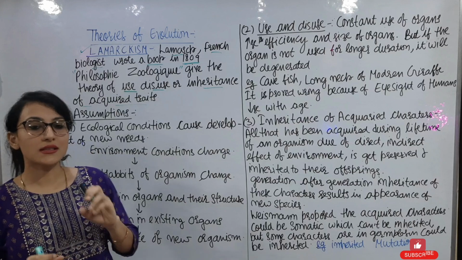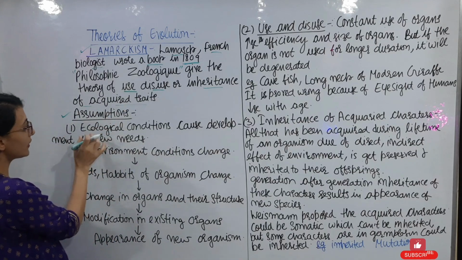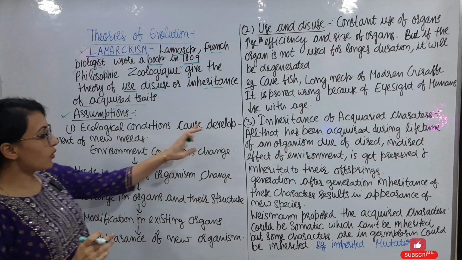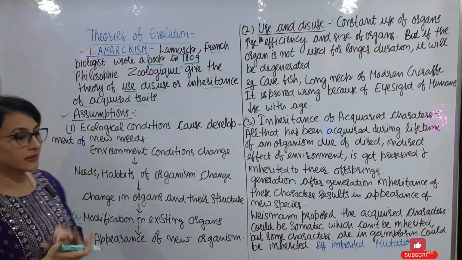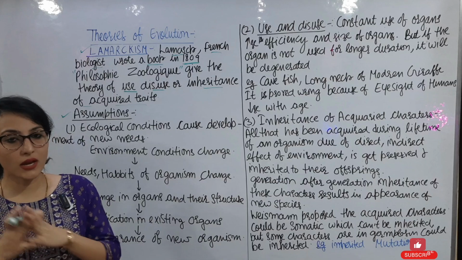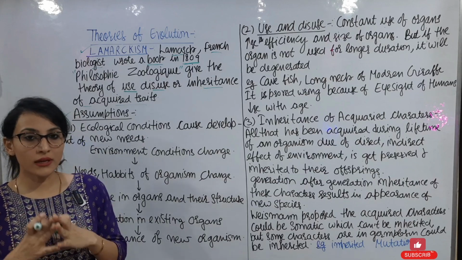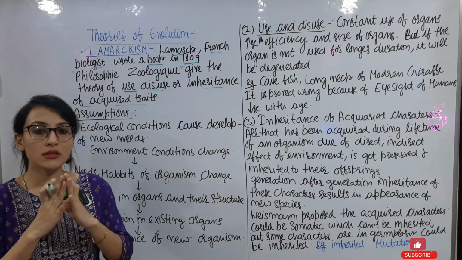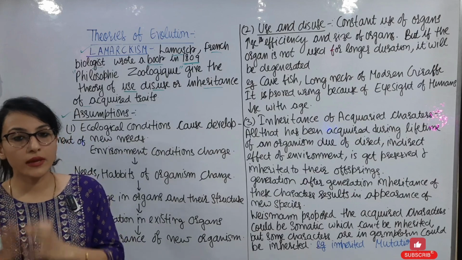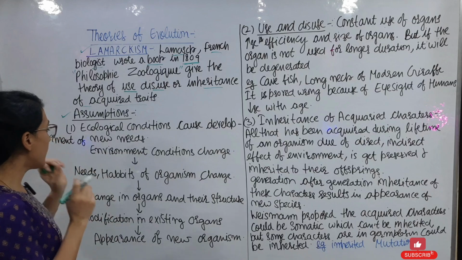So there are different assumptions of Lamarckism, or theories of Lamarck. First is that ecological conditions cause the development of new needs, or we can say new needs develop in organisms in reaction to a changing environment. If the environment of an individual gets changed, the individual's needs and its various characteristics change under the influence of this environment.